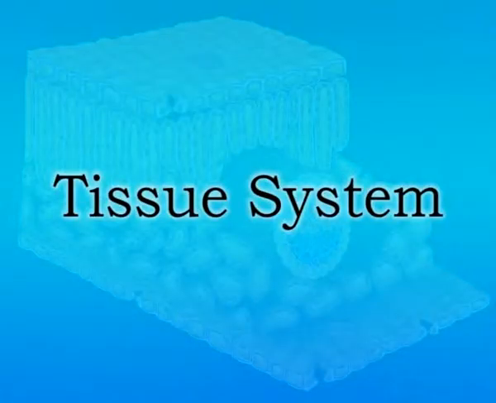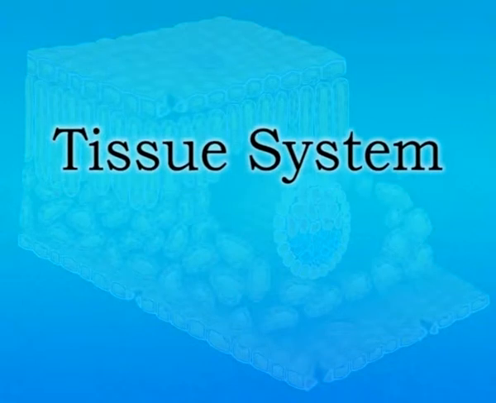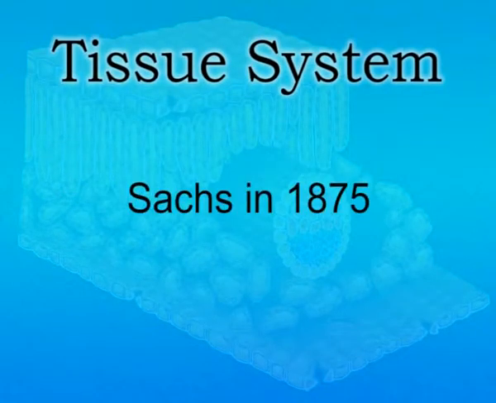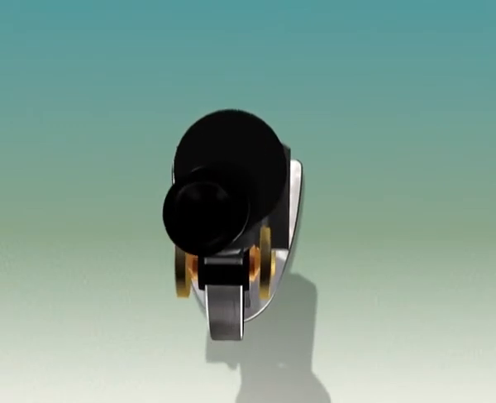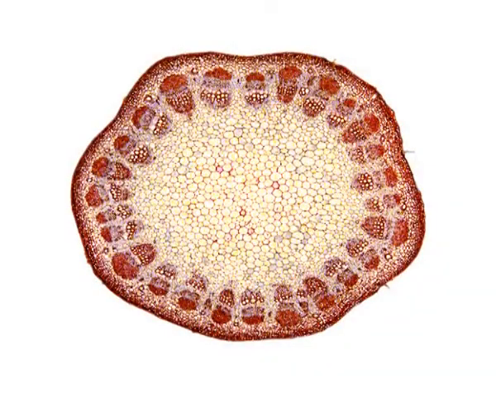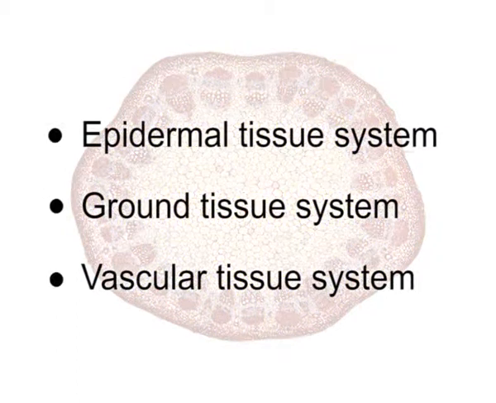Tissue system. On the basis of morphological characters, development and functions, Sachs in 1875 distinguished three tissue systems in plants. If we view a section through any region of a typical plant body, we can see the presence of three tissue systems. These three types are epidermal tissue system, ground tissue system, vascular tissue system. Let us discuss these tissue systems one by one.